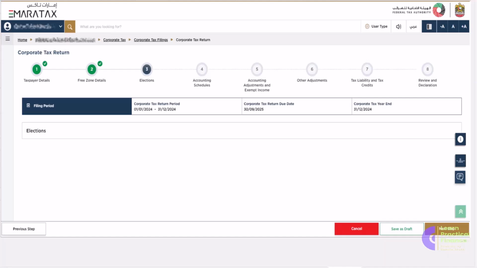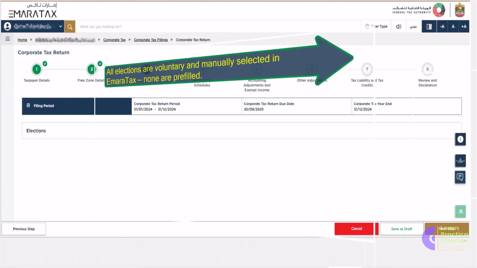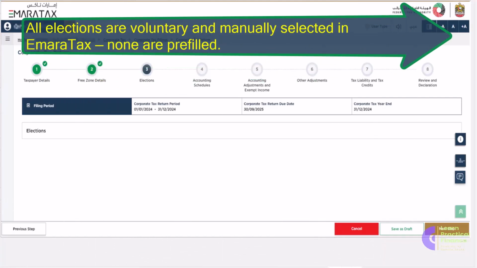Before opting for any election, we should keep in mind these notes. These notes can be considered as a practical guide. The first one is all elections are voluntary and manually selected in EmaraTax. None are pre-filled.